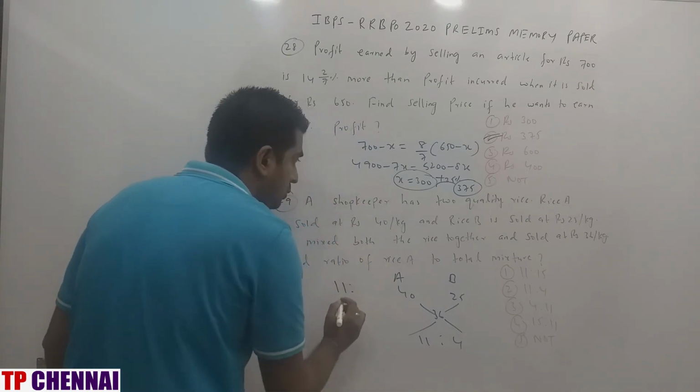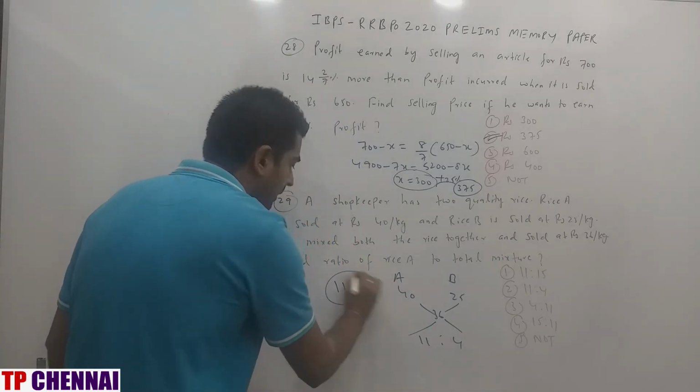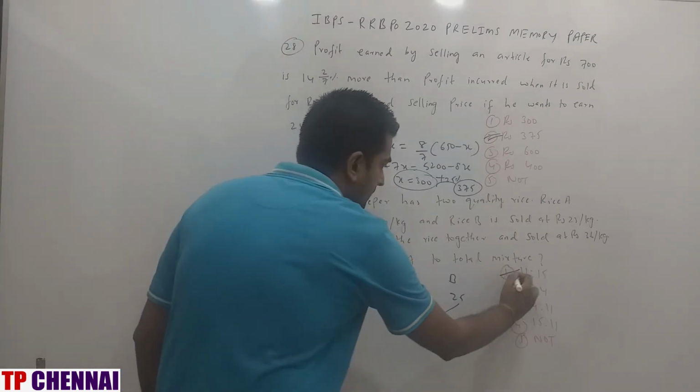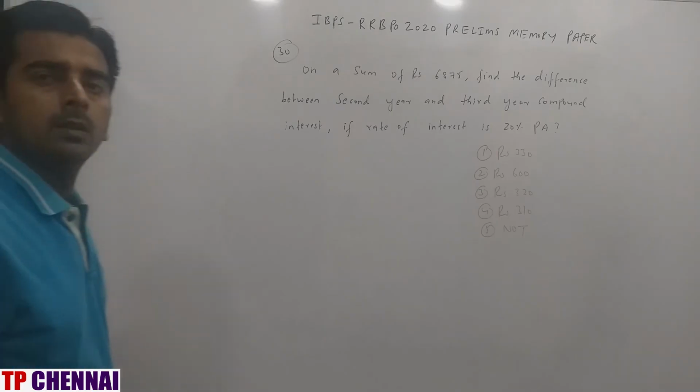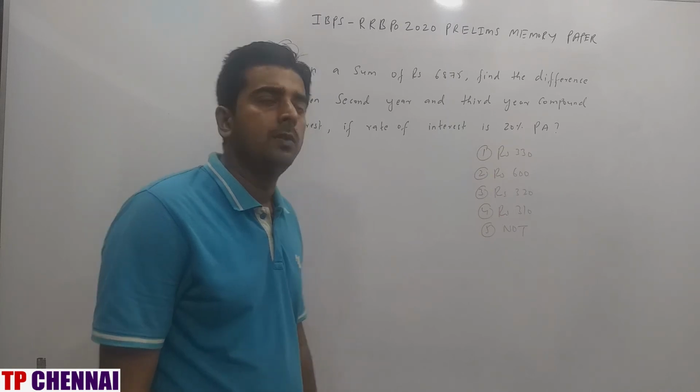So A to total is 15, right? 11 is to 15 is the answer, which is nothing but the first option. So I hope you're clear with the previous question. Now we'll see the next one.